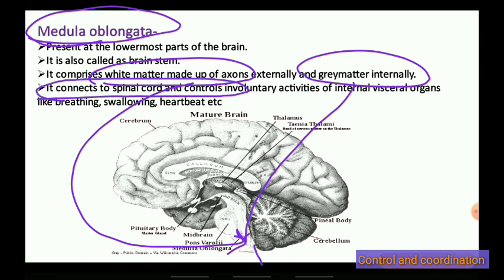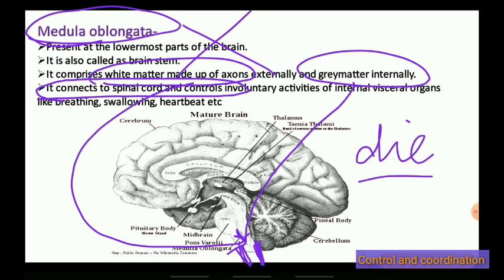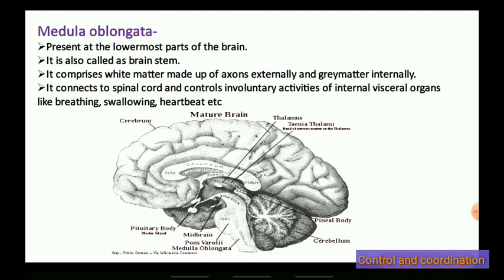From here only the spinal cord is connected, children. Here where I am marking, from here only the spinal cord is connected. So if somebody's medulla oblongata is cut, then the person will die. This is a very, very important part. Why? Because the function of the medulla oblongata is to control the involuntary activities, means the activities on which we cannot have our direct control,